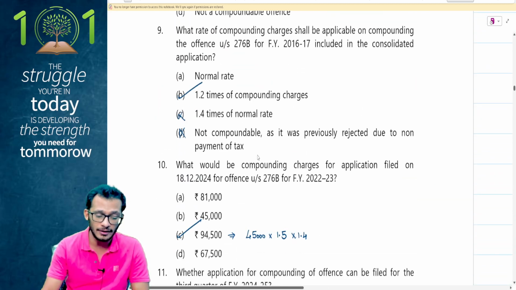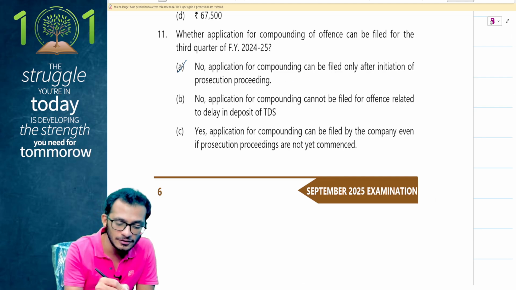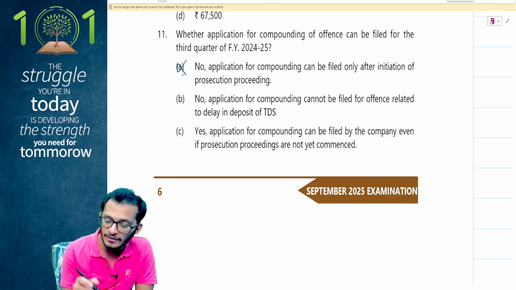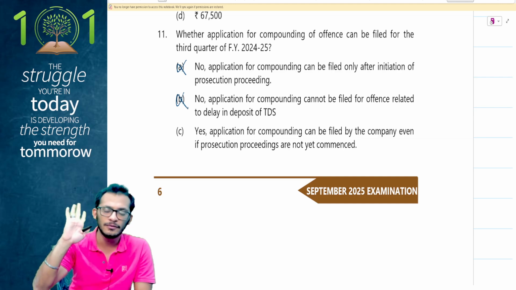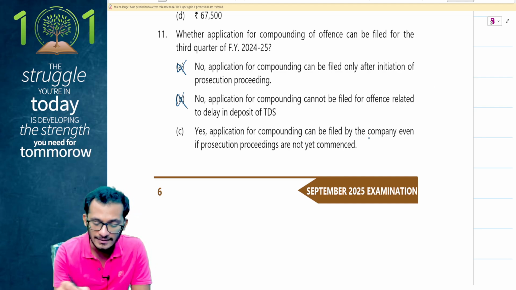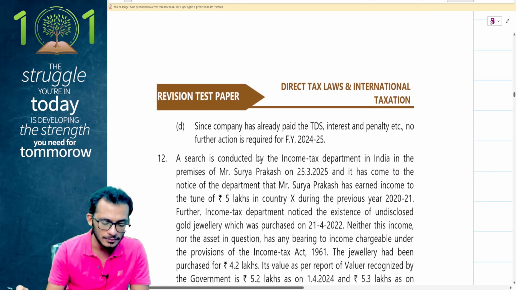There is no such default here. No application can be filed. No application can be filed only after initiation of prosecution. No. No application can be filed for an offense related to delay in deposit. No, there is compounding available for delay in deposit of TDS also. Yes, an application can be filed even if the prosecution proceedings are not commenced. Answer is option number D.